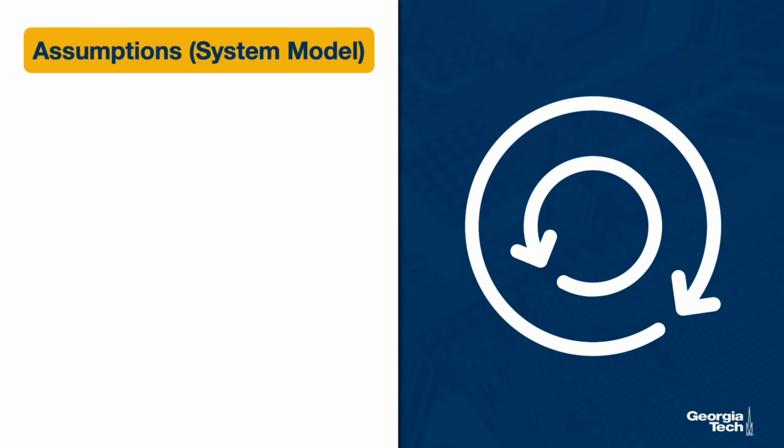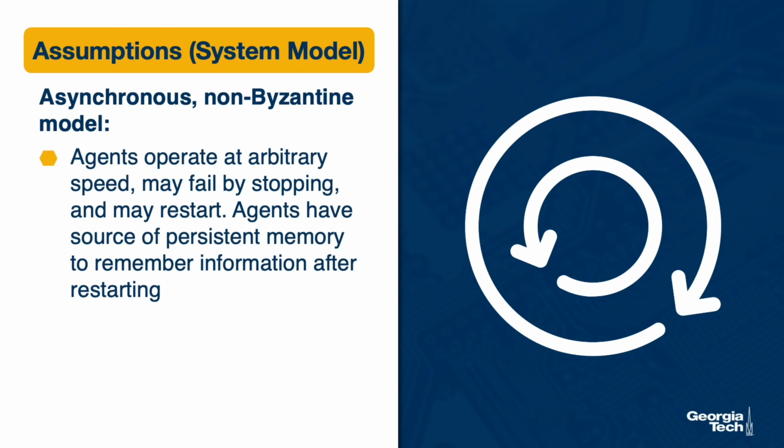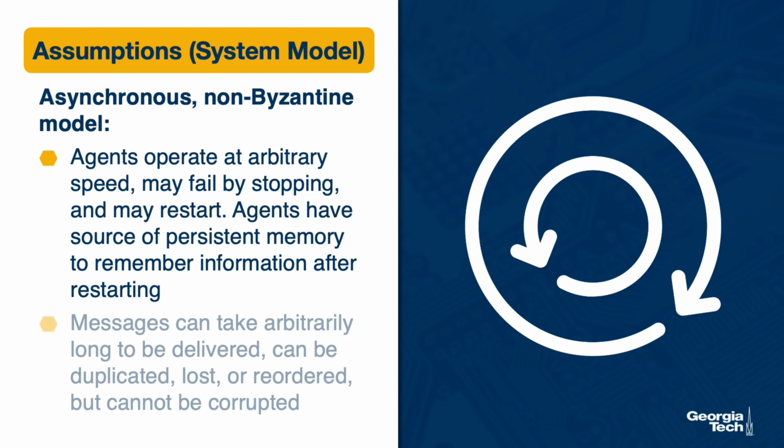Let's specify the system model first. Paxos is designed for systems with asynchronous communication and non-Byzantine process failures. The agents, the participants in the algorithm, operate at arbitrary speed, they may fail by stopping, and they may restart. The participants in the algorithm have some source of persistent memory to remember information after restarting. This persistent memory in the original Parliament version of Paxos was the ledger where the parliamentarians would keep a record of the decrees.